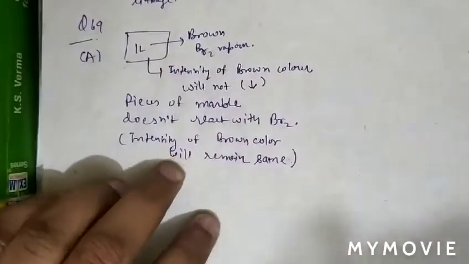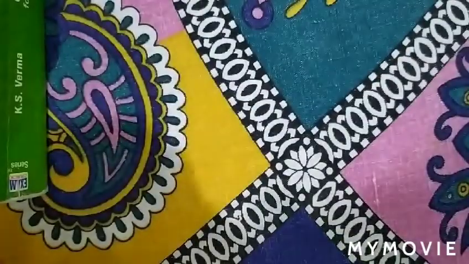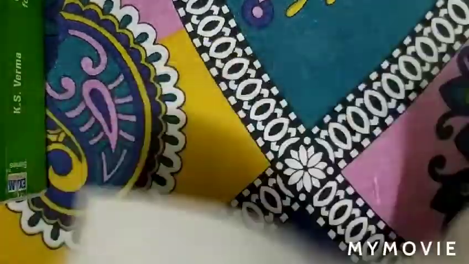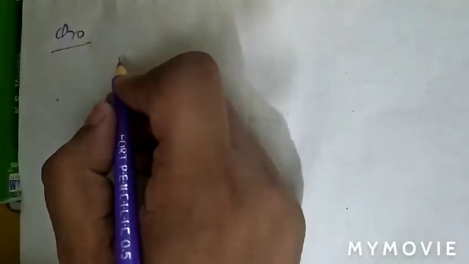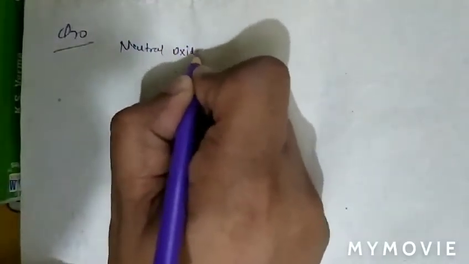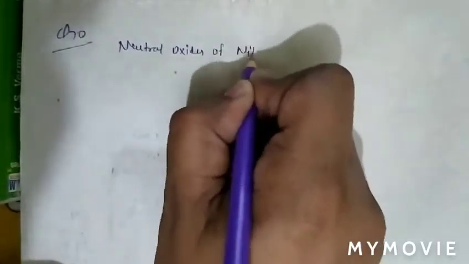See question number 70. In question number 70, what is given there? Which of the following oxides of nitrogen is neutral? Neutral oxide of nitrogen.